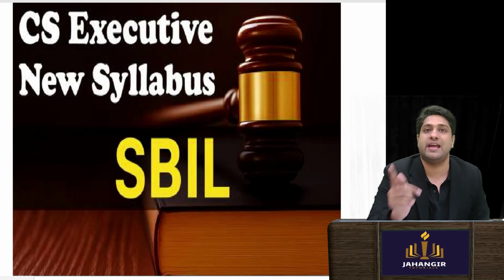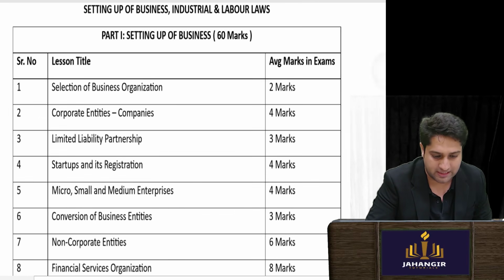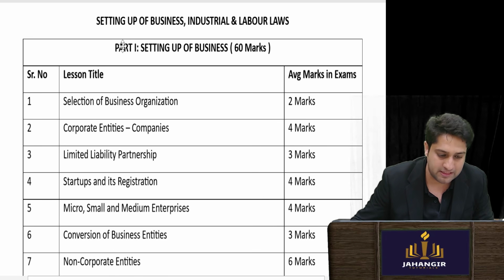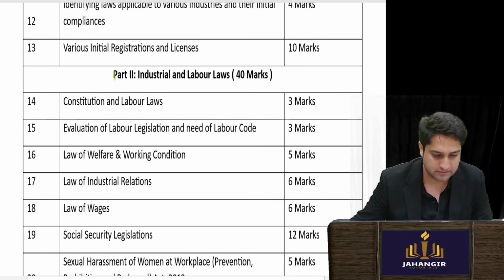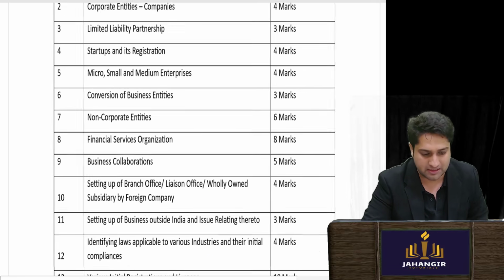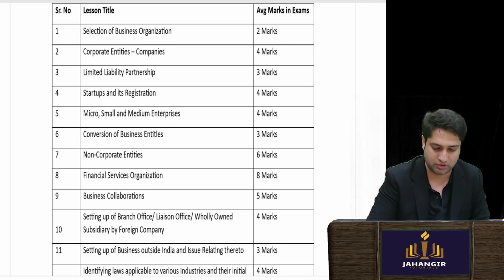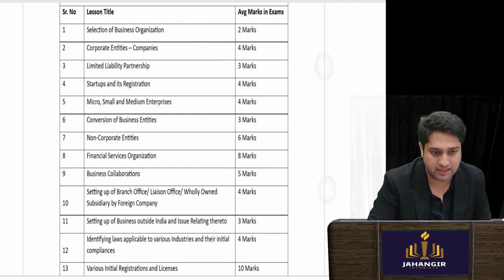When we see for SBILL, okay, now in that you will see setting up of business, industrial and labor law is again divided into 60 marks, okay, and the other balance is 40 marks. Okay, now let's look at the 60 marks weightage. Now this 60 marks I have meticulously kept it where it reflects exact 60 marks. Okay, so now you can take a screenshot.